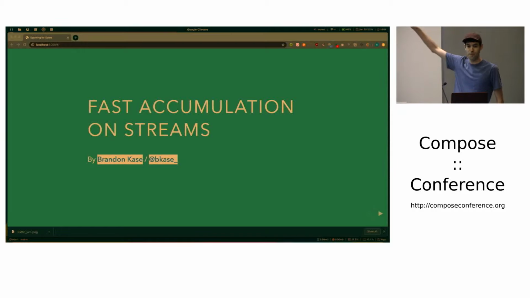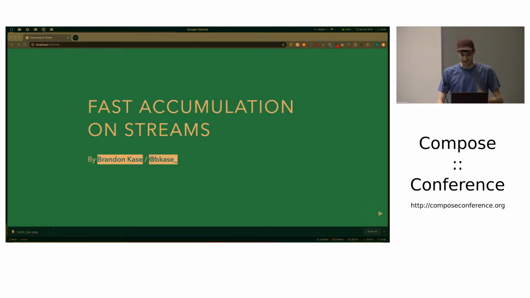Yeah, I'm going to talk about fast accumulation on streams. But I do want to structure this talk in the same way that I came across this problem, where this was the solution. So I am going to give some context for a little bit, talking about where this came up during cryptocurrency protocol development, and then I'll go into the solution, or the story of the solution, eventually getting to the thing that's good.